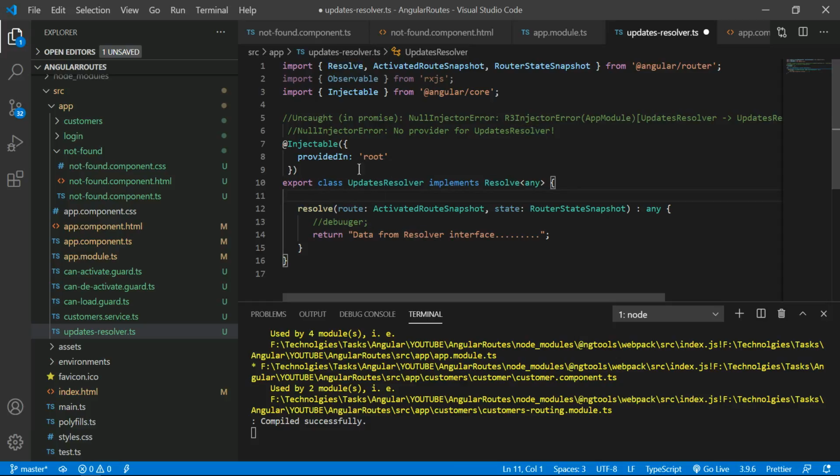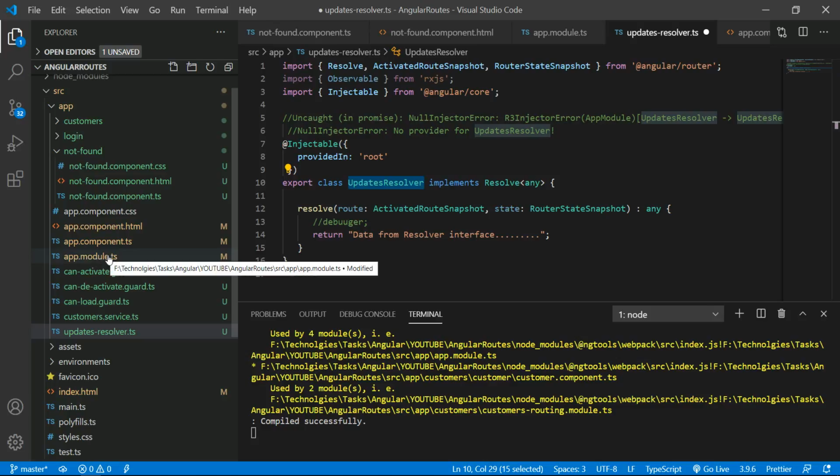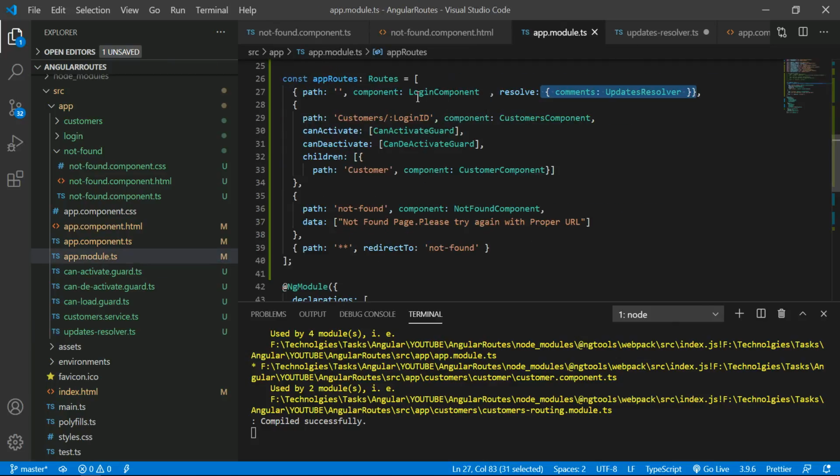Okay, now this is completed. This updates resolver, we have to give the reference to the login screen. This is the login component, and I am giving the reference to the login screen.